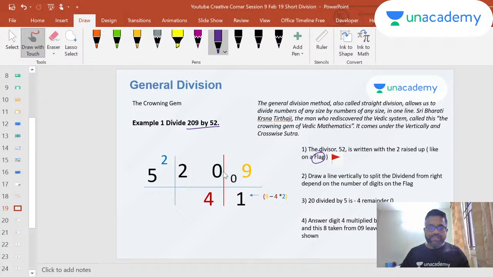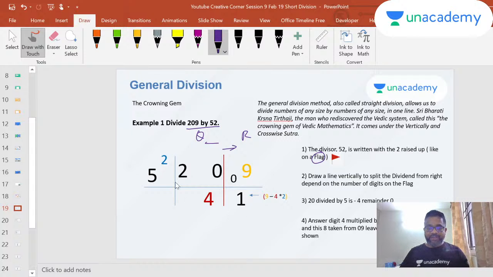Okay, now I will draw a single line here. This means anything after this line is going to be my remainder, and anything before this line will be my quotient. So this will be my quotient and this will be my remainder. In terms of what I'm getting here, this is all I've got. I've already done the calculation and I've got the answer here.